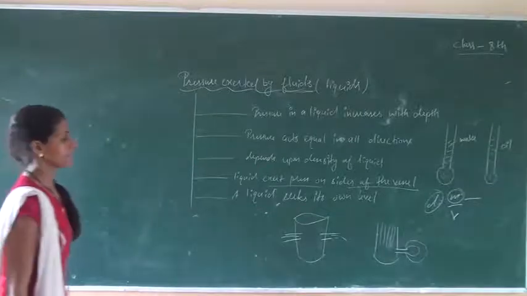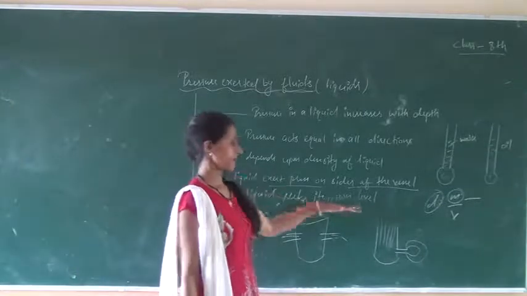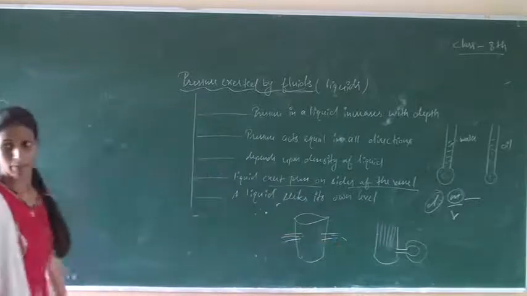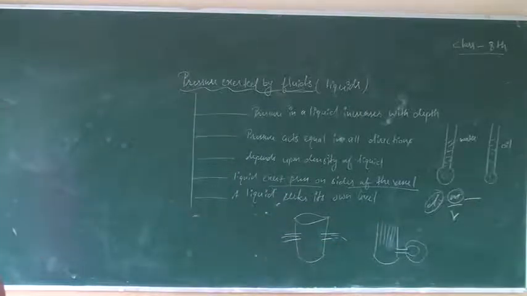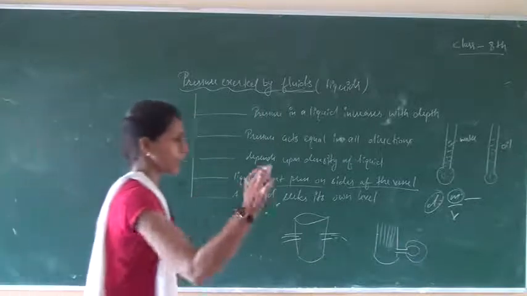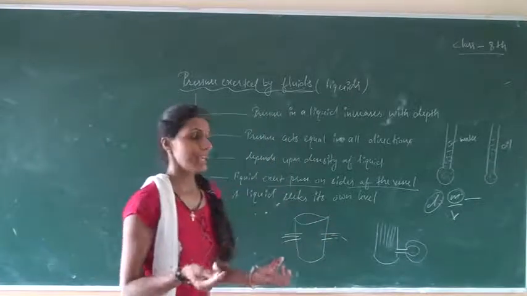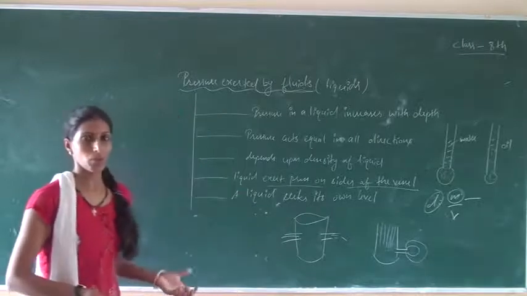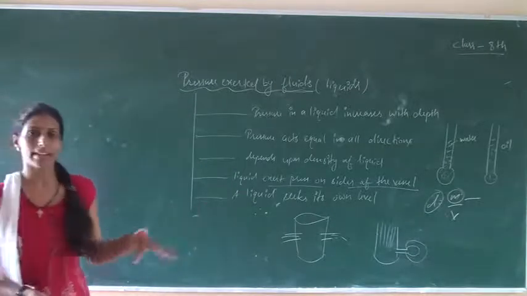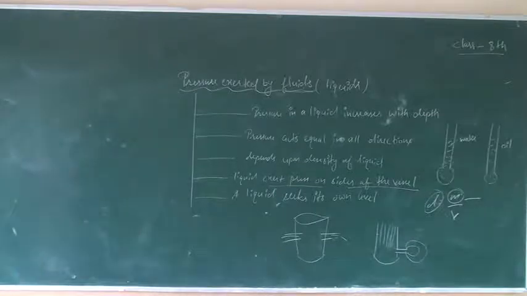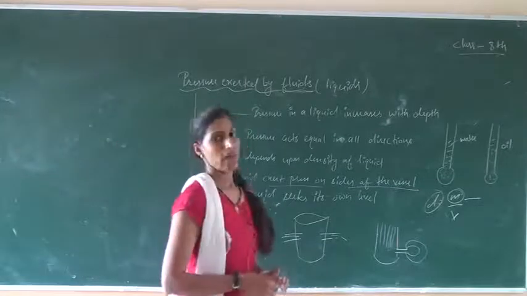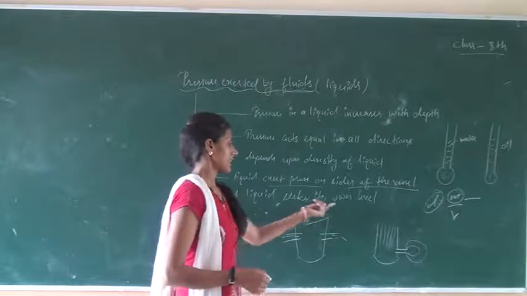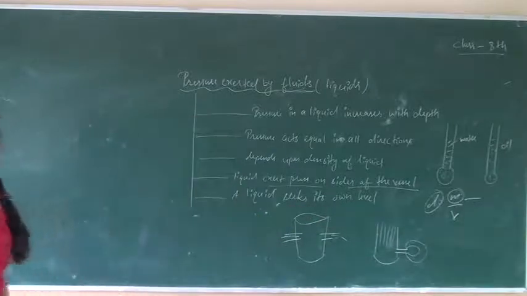After that, a liquid seeks its own level. It makes its own level itself. How can we say that? We take many tubes of various shapes which are connected to each other by a horizontal pipe, and pour water through any one of the vertical tubes. Water fills all the tubes at equal height. We observe that water stands at the same horizontal level in each vessel regardless of the shape of the vessel. It means liquid decides its own level, an equal level.